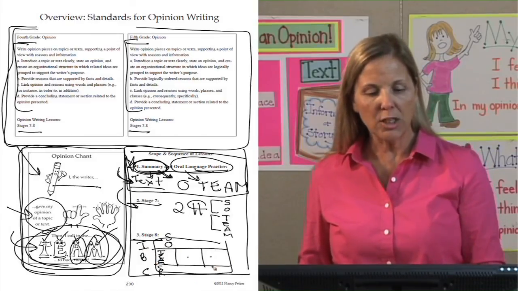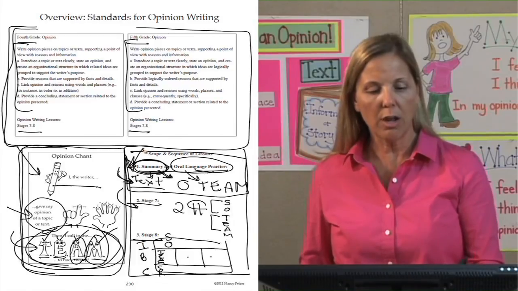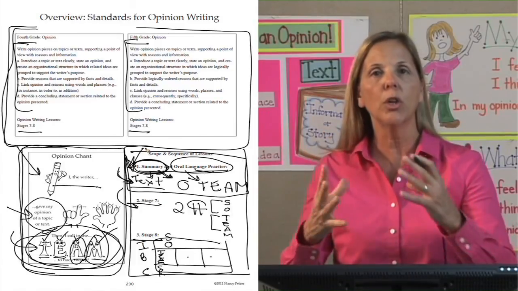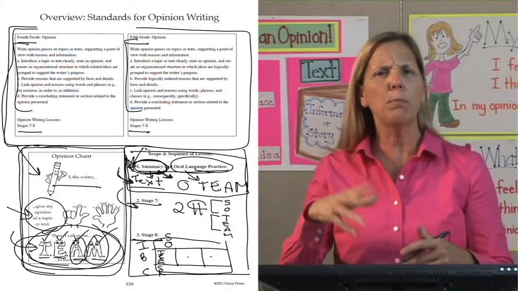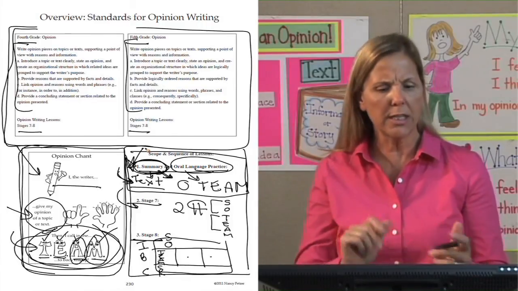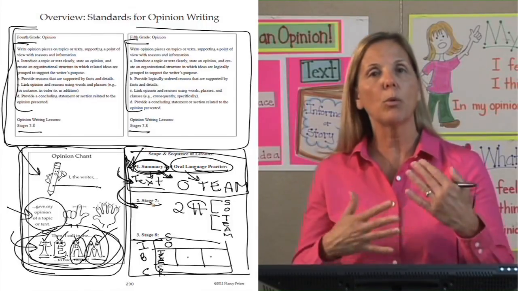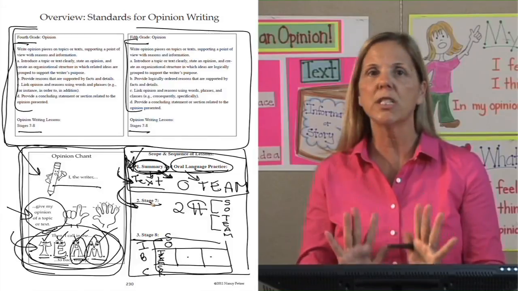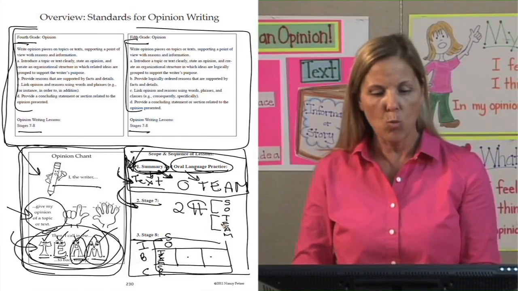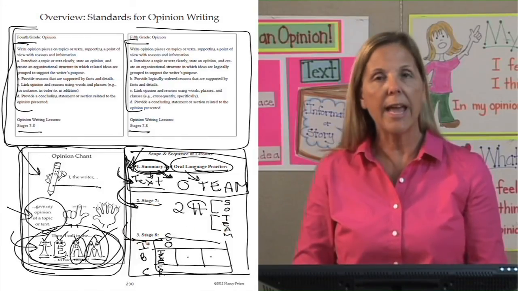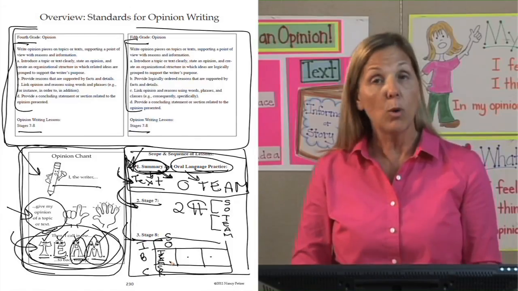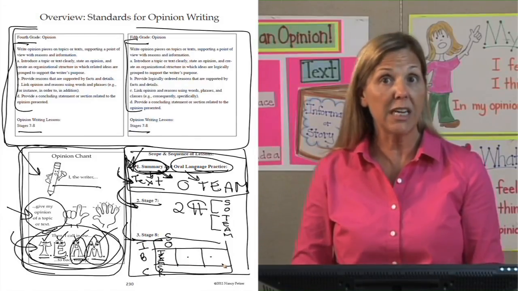This is my scope and sequence. Notice we're starting off with just oral language rehearsal to learn how to form an opinion and how to back it up with 1 TEAM. Then we go to stage 7 where we start adding the writing piece, but we're only sticking to 2 paragraphs and 1 TEAM. And finally, we head on to the essay, where they're going to have at least 2 or 3 TEAMs in the body.